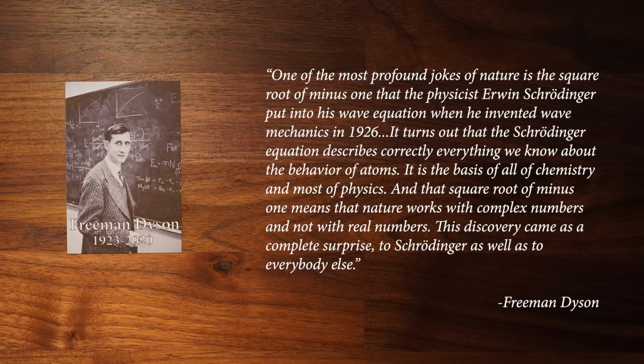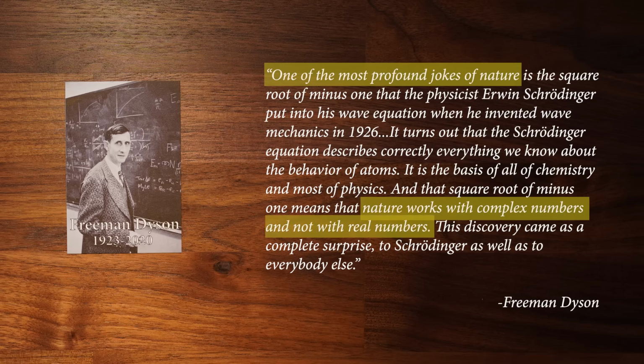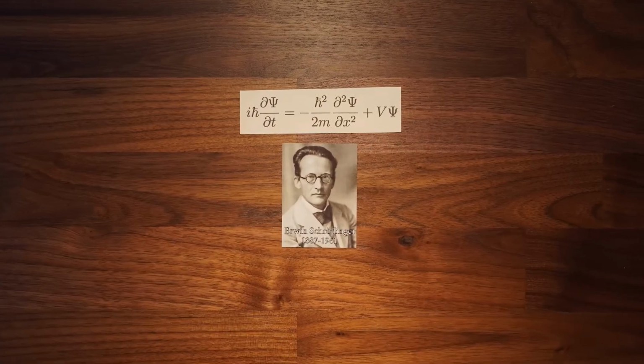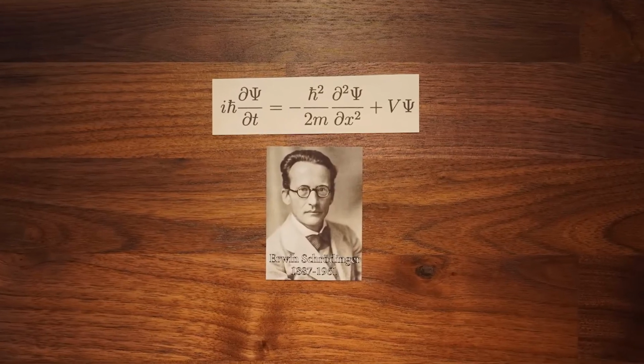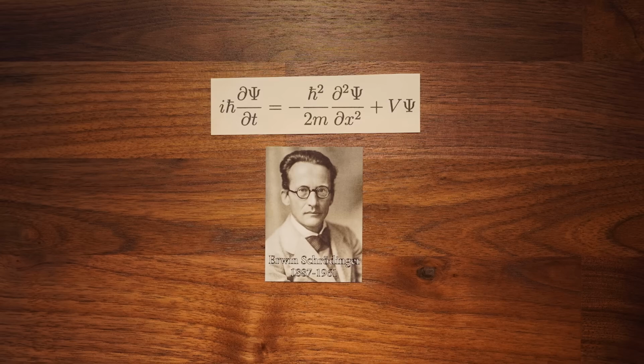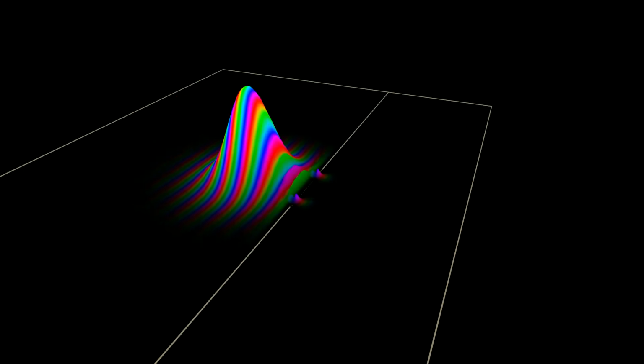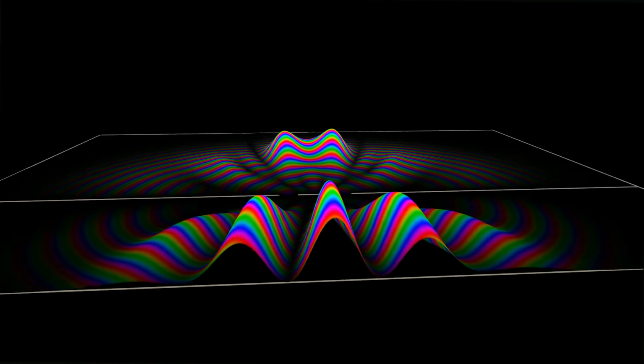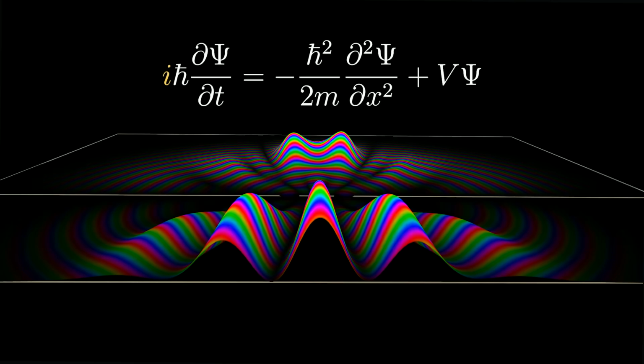The physicist Freeman Dyson writes that imaginary numbers showing up in wave mechanics is one of the most profound jokes of nature, and that the square root of -1 in Schrödinger's equation means that nature works with complex numbers and not real numbers. There's some debate to be had about just how essential complex numbers are here. Schrödinger himself seems to have never fully accepted a truly complex-valued wave function, although he would go on to use it in his work and communications. What's absolutely awe-inspiring to me is that the numbers we rejected for so long as impossible or imaginary ended up showing up so profoundly in one of our deepest and most accurate theories of nature.